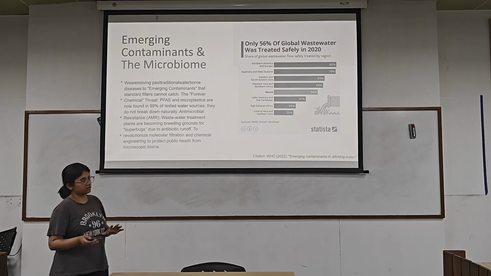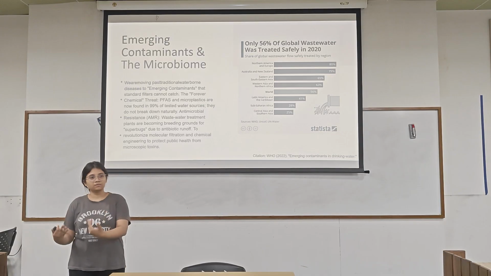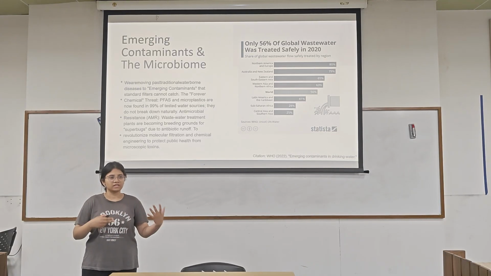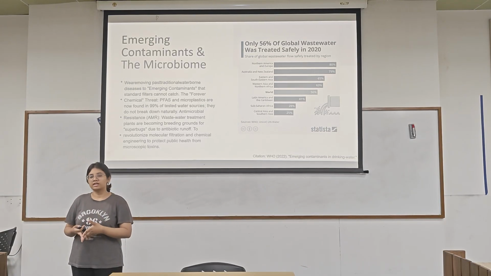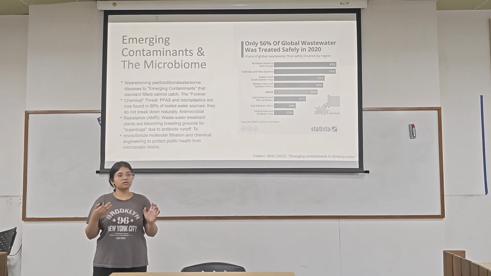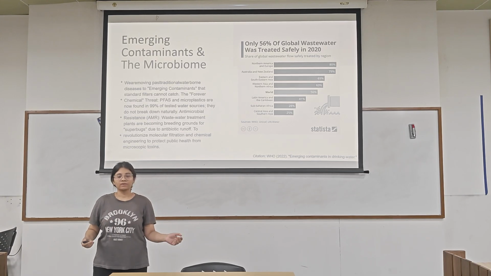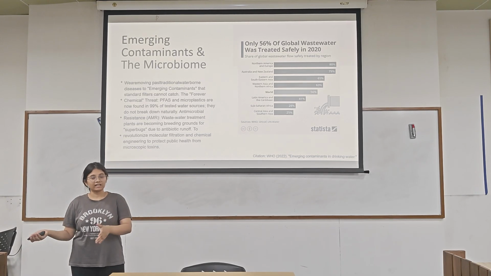And then there are antimicrobial resistant bacteria. Human feces or pharmaceutical waste, when combined with industrial waste, become resistant to the antimicrobials used in our body, and so these lead to diseases that are hard to treat.